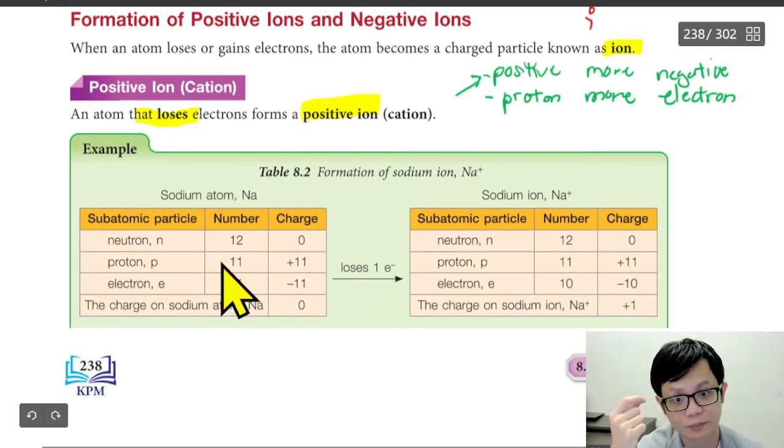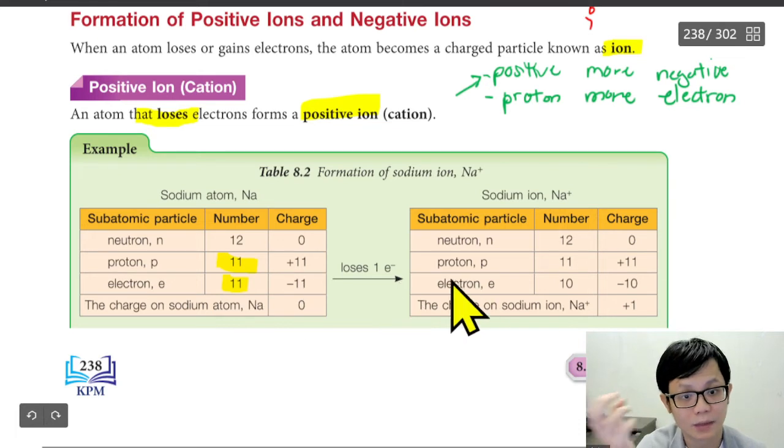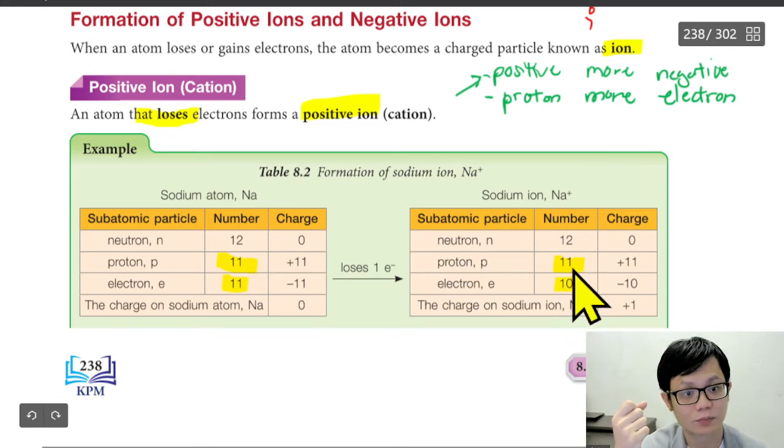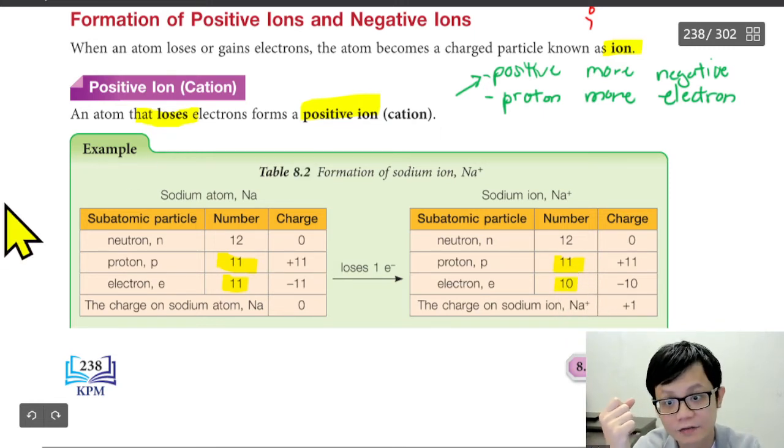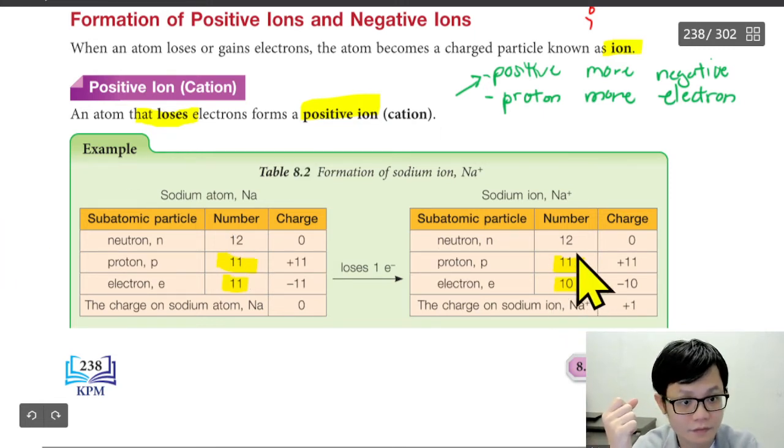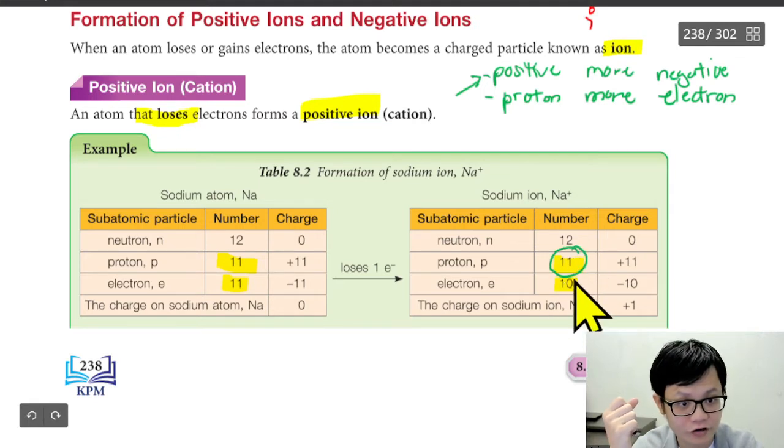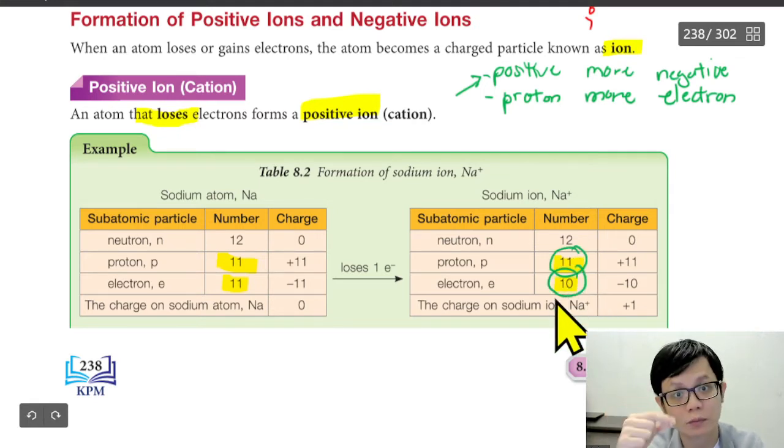But when you lose electron, let's say we look at proton 11. So these are the same, so they are 0 charge. But when it loses electron, we can see proton more than electron, because proton is 11 and electron is 10. So proton more than electron.